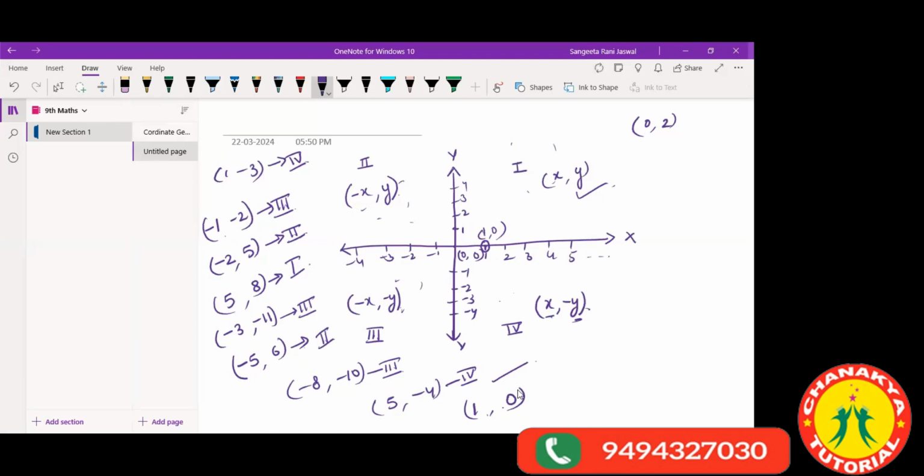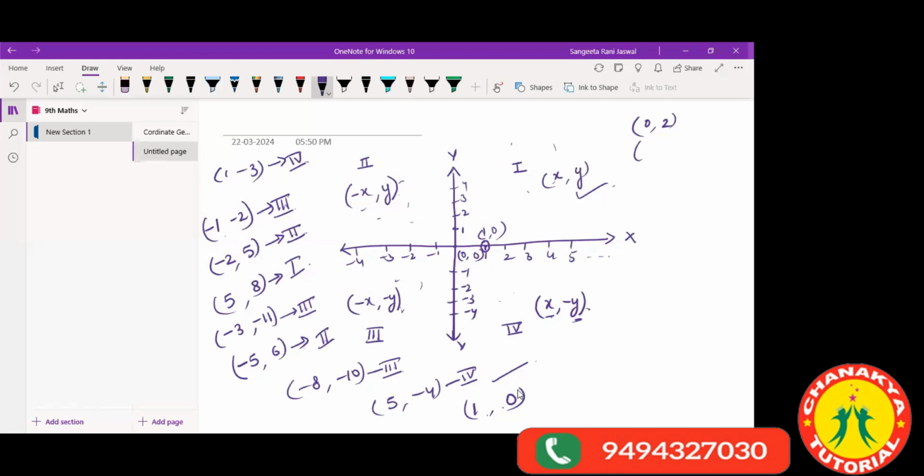See, look here, Jitendra, everyone look here. See all these points which are on the y-axis. On the y-axis, the x value is 0 for all of them. Are you understanding?